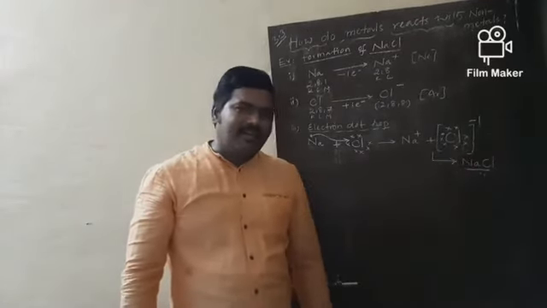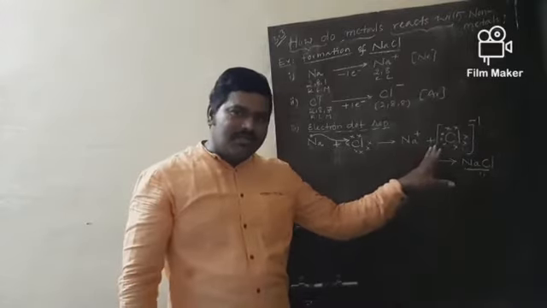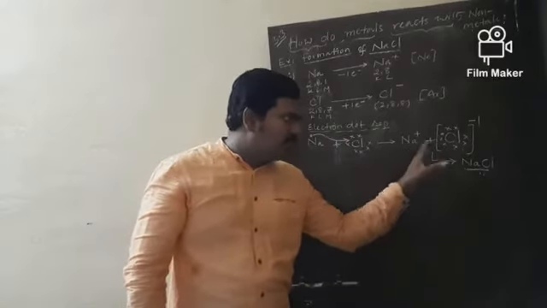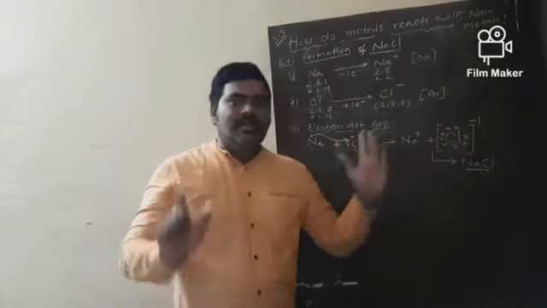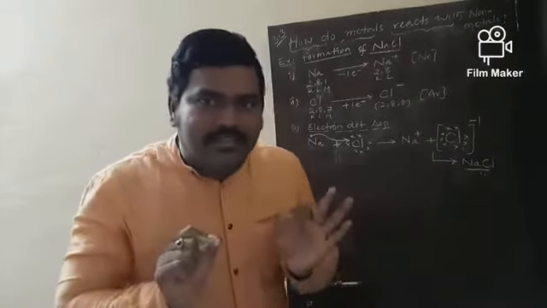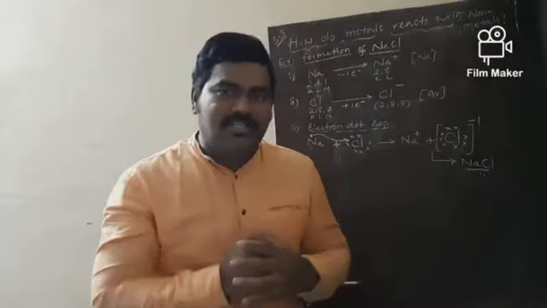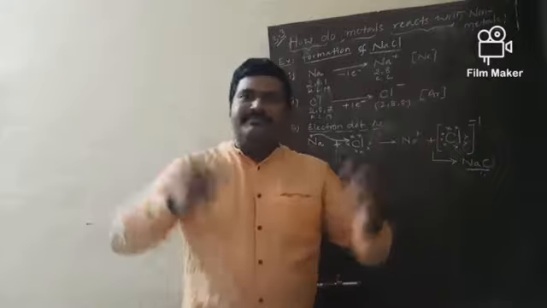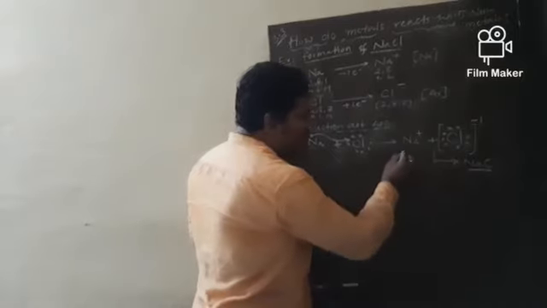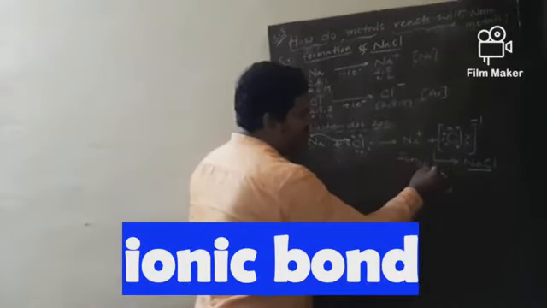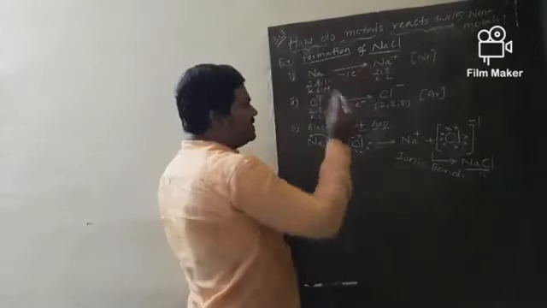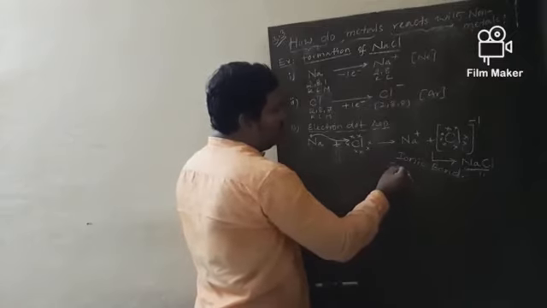What bond is present here? Na plus is attracted towards Cl minus. A strong bond is set up between Na plus and Cl minus, oppositely charged particles. And what name is given to the bond present between two oppositely charged ions? Yes, you are correct. This bond is called an ionic bond. What is that bond called? Ionic bond is formed.